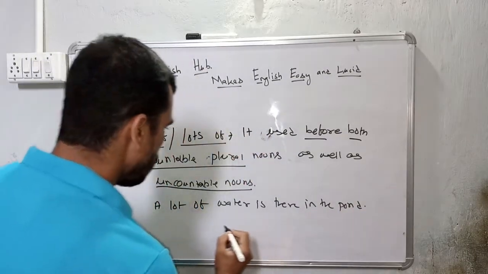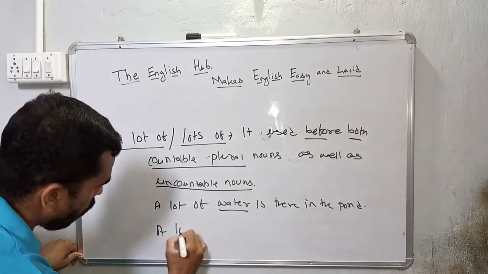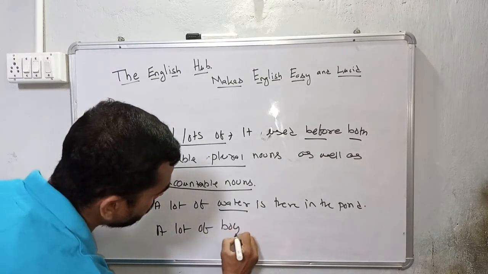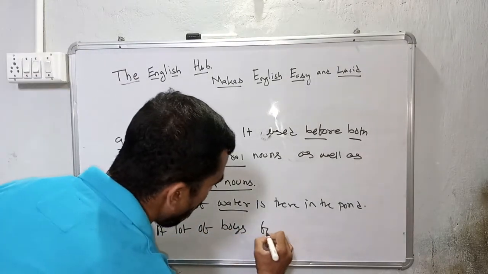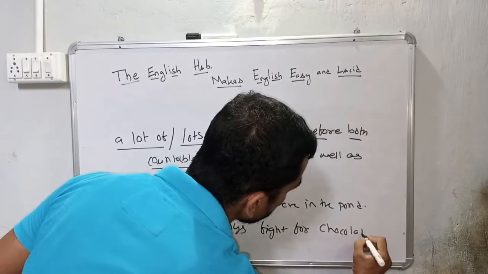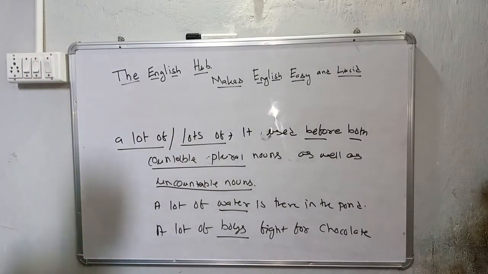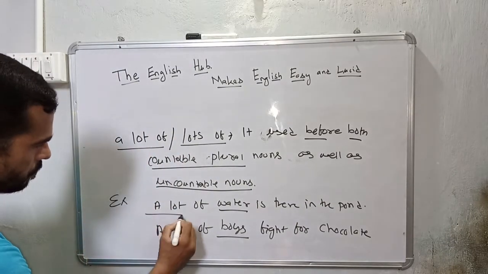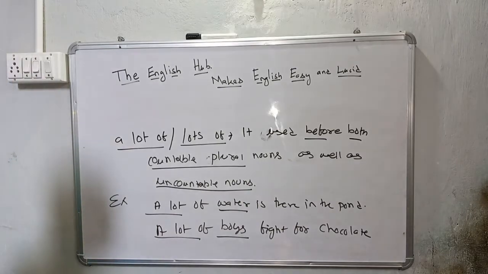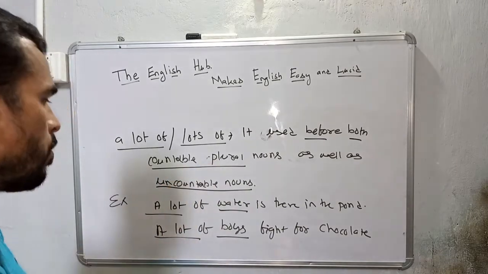So water, uncountable. A lot of boys fight for chocolate. Boys, countable plural noun. So a lot of can be used both with countable plural and uncountable nouns.